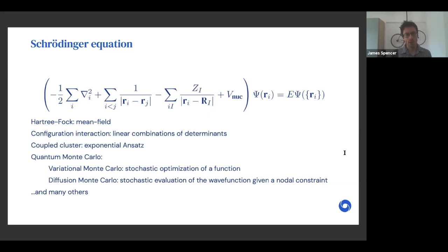And there are many other methods, but many of them start at least from Hartree-Fock. And I think the key issue is how do we represent wave functions? Next slide, please.